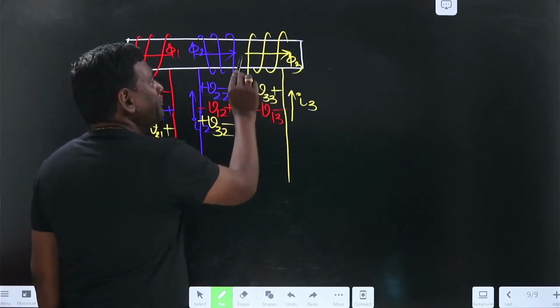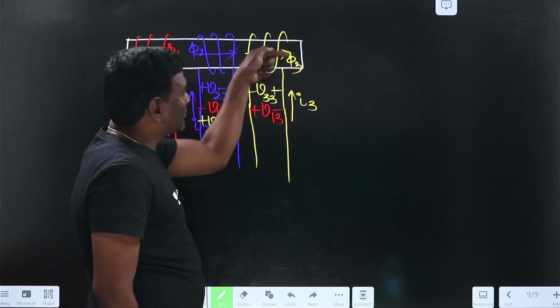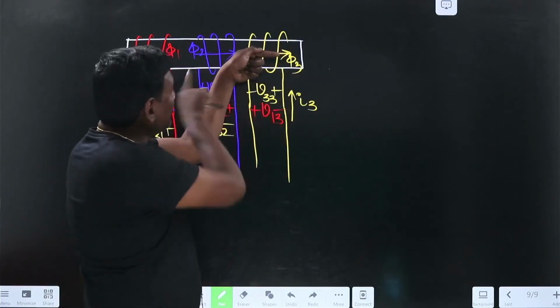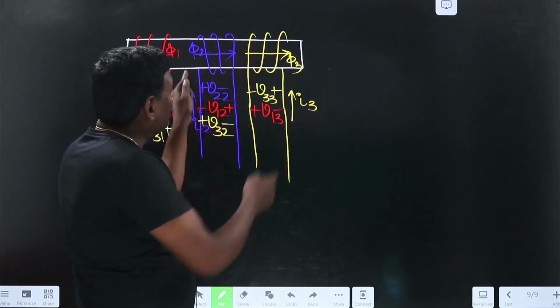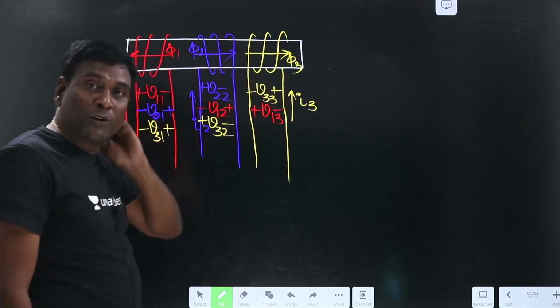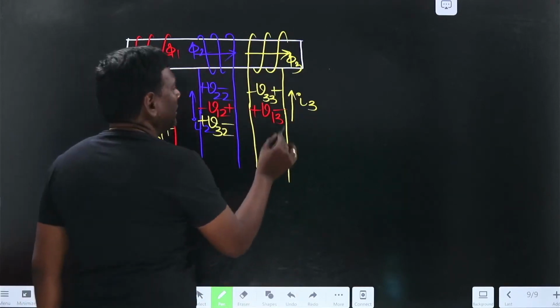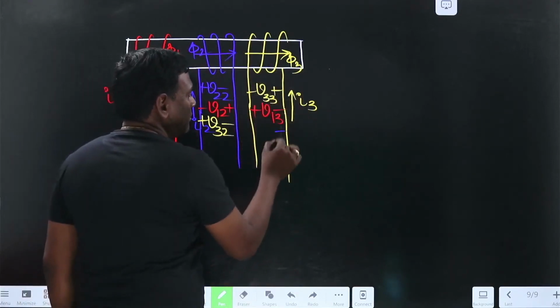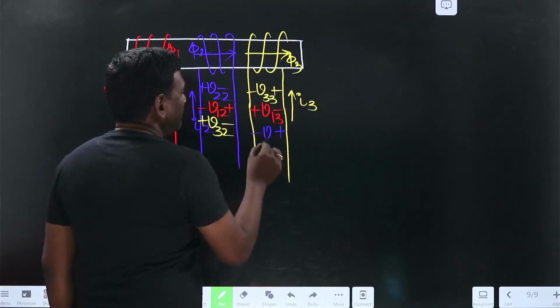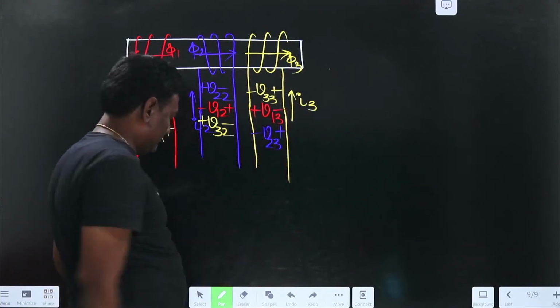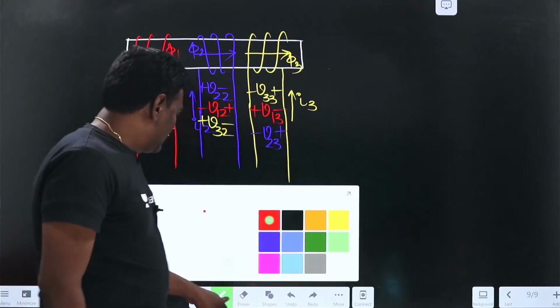Now because of phi 3 in this direction, self is like this, and phi 2 is in the same direction. So because of the existence of phi 2, net induced voltage across the third coil should be increased. So self is here. So this is V because of 2 in 3. Now let us write the total equations.